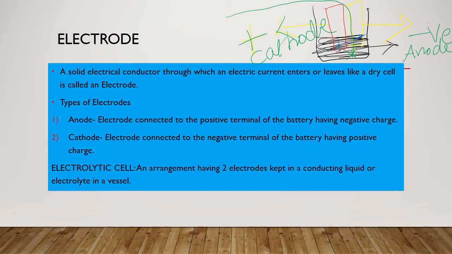So there are many positive and negative ions inside, and this cathode, which has a positive charge, always attracts negative ions called anions. So cathode is always attracting negative ions called anions. Anode, which has a negative charge, always attracts positive ions called cations. So this is the connection. Always remember this: anion to cathode, cation to anode. We'll move to the next slide now.